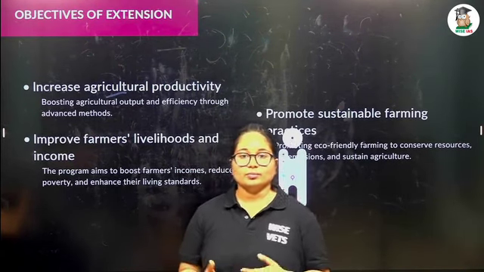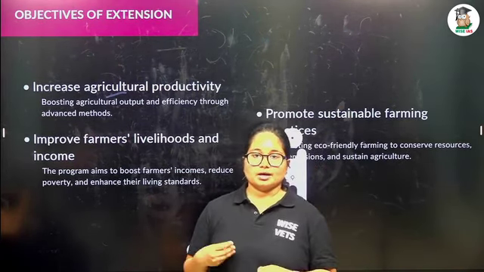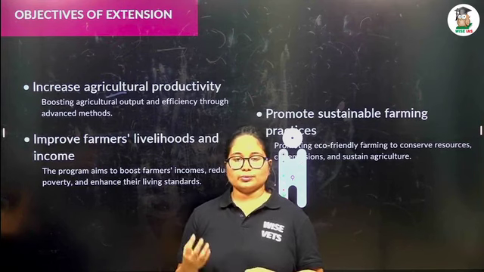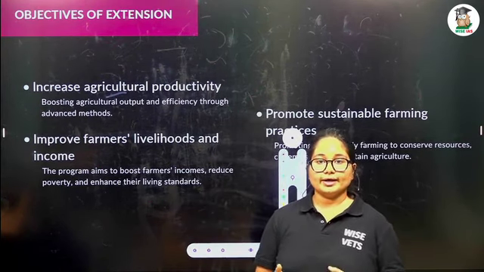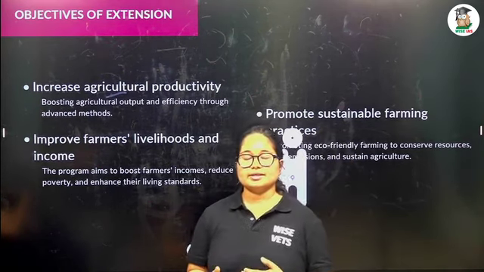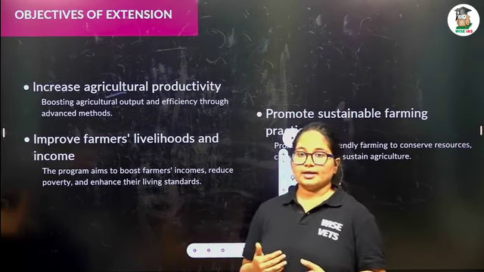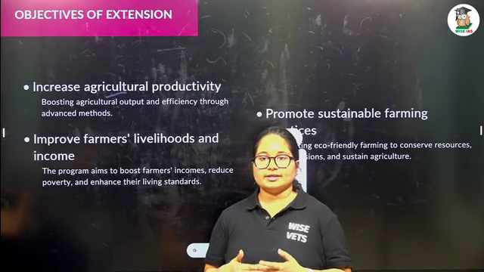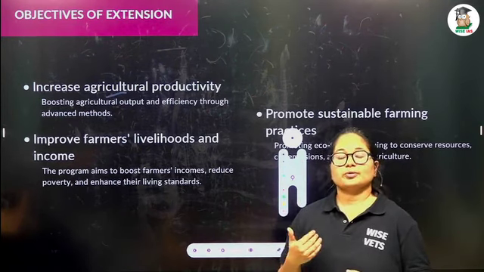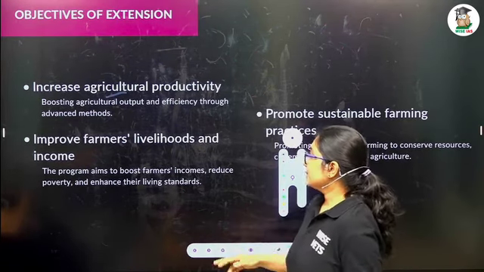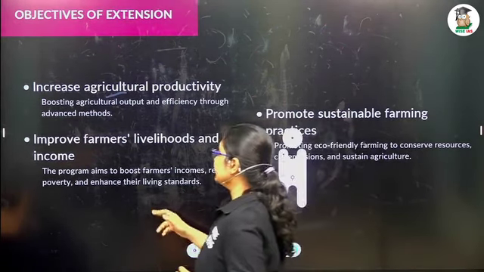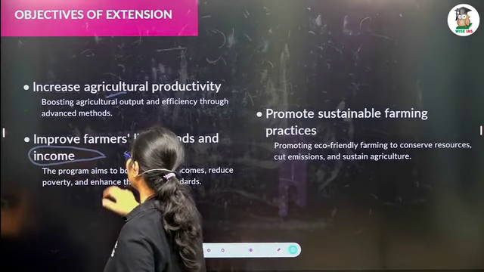He can sell more of his produce and he can earn more money. That means he can improve his income. So by increasing the efficiency of his production, he can improve his livelihood and income. Livelihood means the way of living.